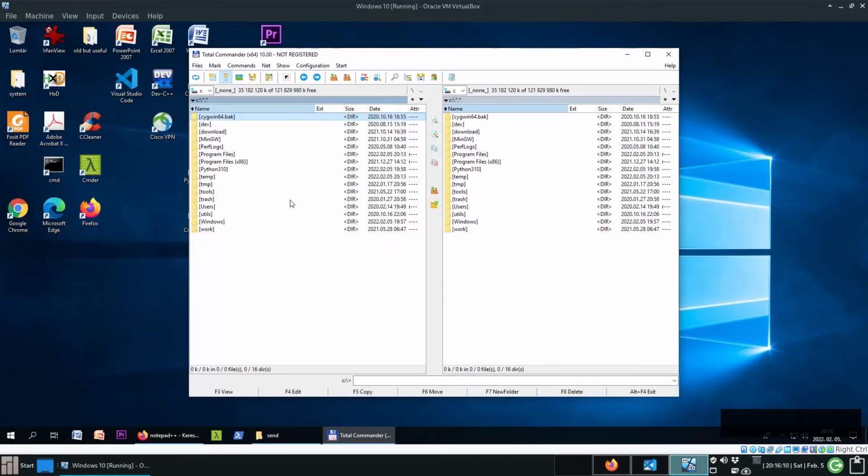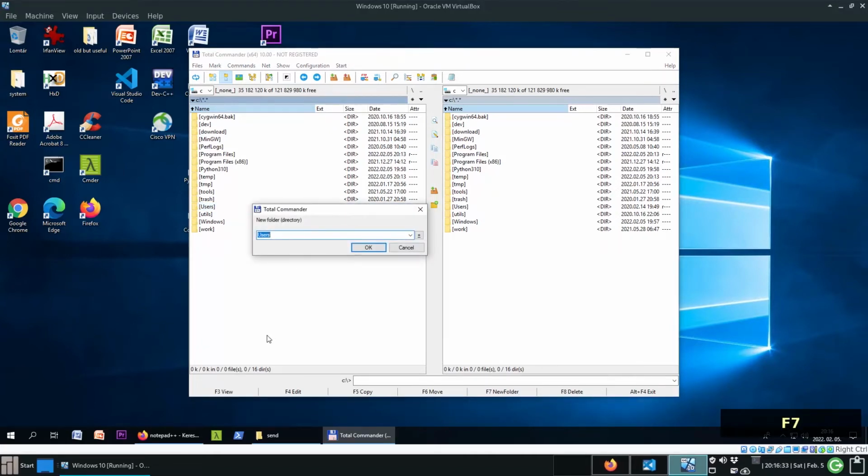Notepad comes with Windows, and it's a very simple text editor. Do not confuse it with Notepad++ that we just installed. So I will create an empty file here with F7. Using the function key F7 we can create a new folder. Let's call it TMP.